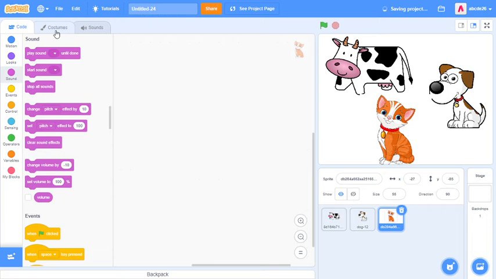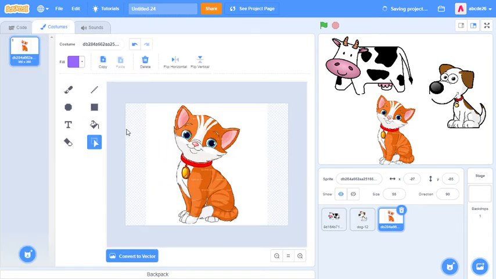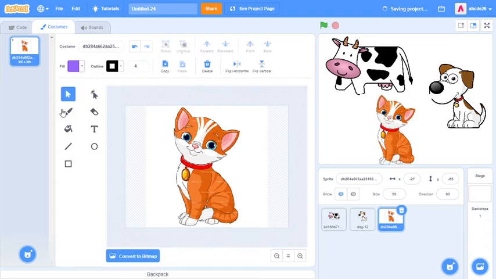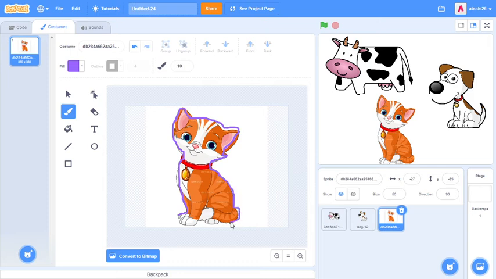And to solve this, let's just convert to vector. And what we have to do is cover this cat. Now, if you're using Scratch 2.0 in the bitmap editor, there is a tool that you can use, but I'm going to be making a video about how to download the Scratch 2 offline editor.